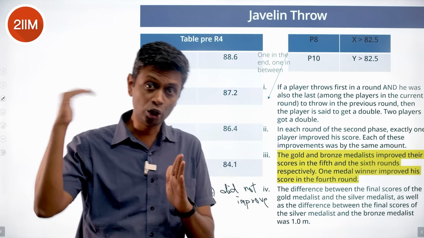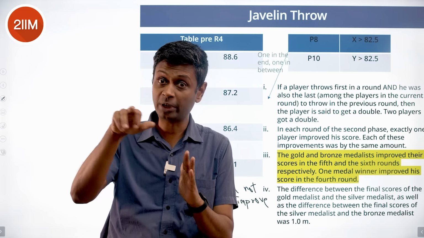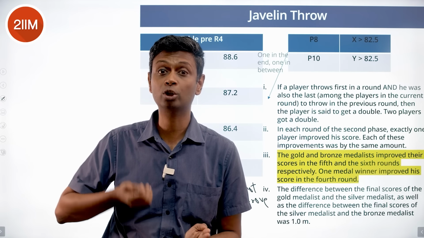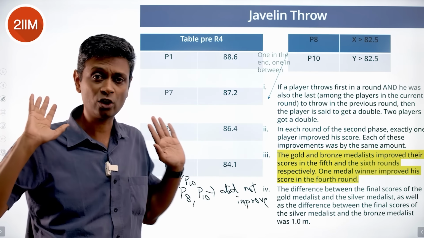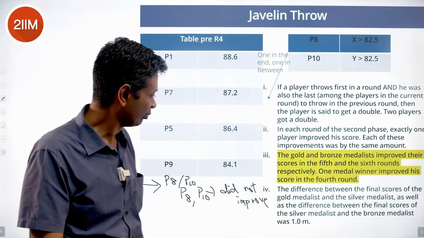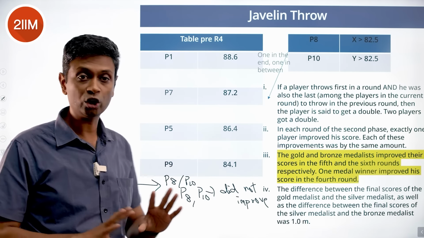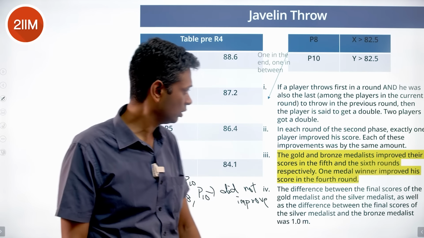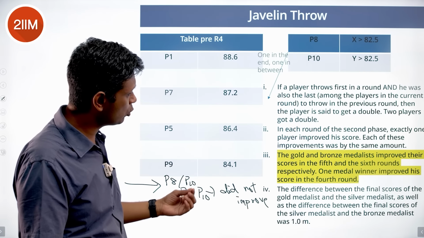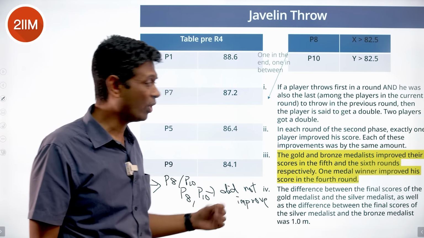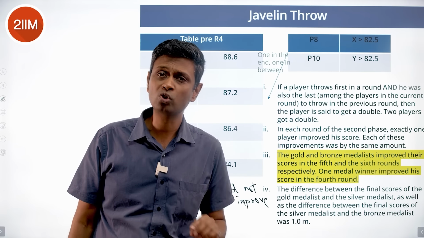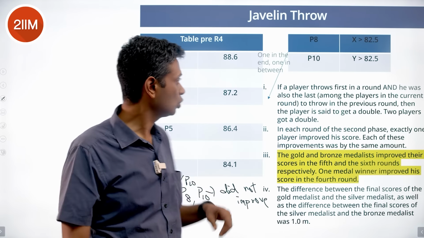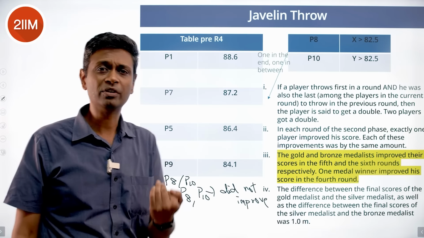His ranking could have gone down if someone else overtook by improving, but his ranking has not improved. He's not put a better throw. Whatever they had, they're hanging on to it. They did not have an improvement. P8 and P10 did not improve, so they were not medal winners either. So gold and bronze medalists improved their scores in the 5th and 6th rounds. One medal winner improved in the 4th round also. Only medal winners improved. P8 and P10 did not win a medal. They did not improve. So out of these 4, some have improved.